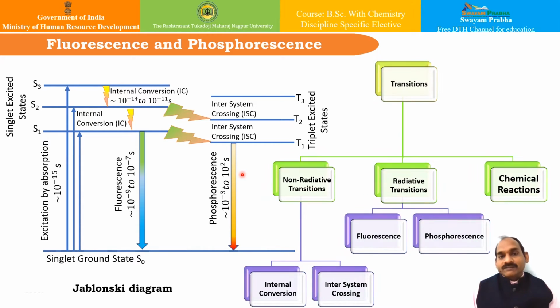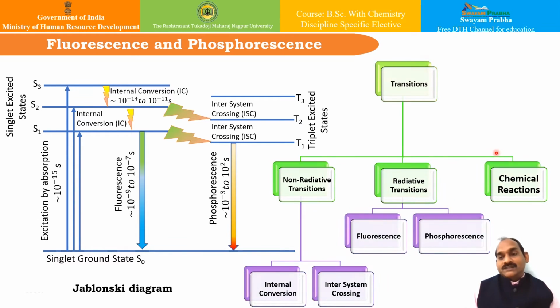This process is relatively slower, and it usually occurs in around 10 to the power minus 3 up to 10 to the power 2 seconds, and therefore many times we call it delayed fluorescence. Both fluorescence as well as phosphorescence occur at lower frequency compared to the excitation frequency, because some energy is lost in the form of heat in non-radiative transitions.